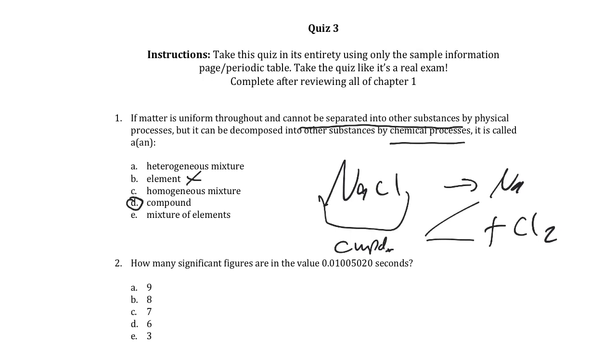If we had an element, we could not separate that into other chemicals using chemical processes, and we know it's not any sort of mixture.